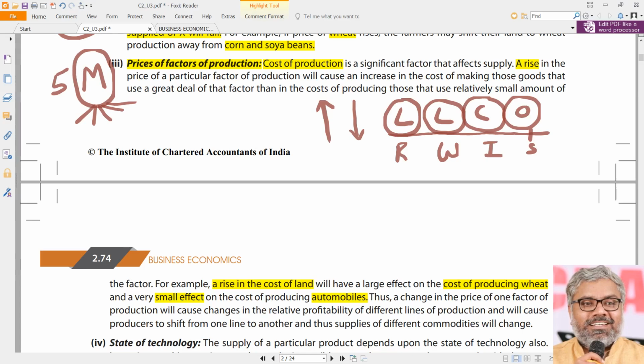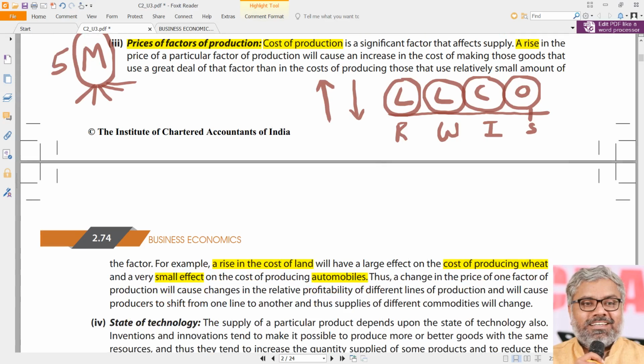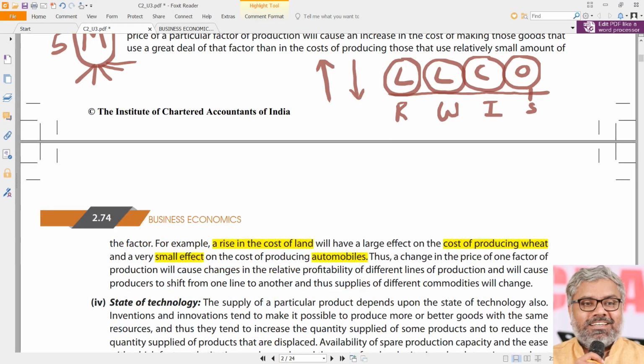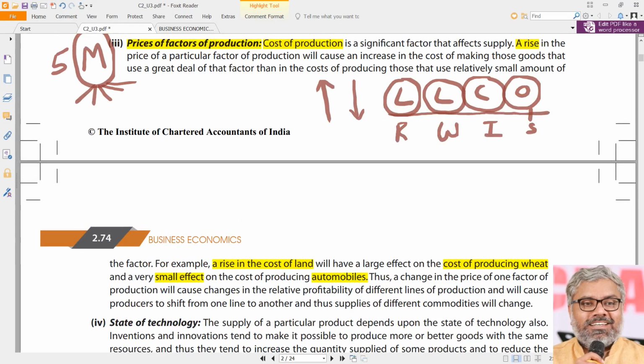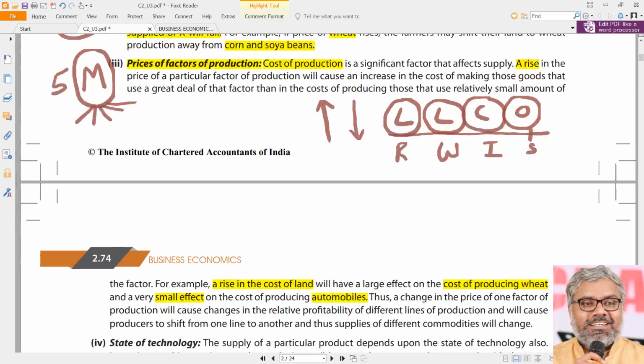Like that, certain industries may be capital intensive, certain industries may be labor intensive, certain sectors like agriculture may be heavily dependent upon land, and certain sectors, very rarely though, might depend mostly on organizational skills, which is a rare scenario because organization and management are common for any organization. So that is not going to be a big one. It will be a factor, but a very small factor.